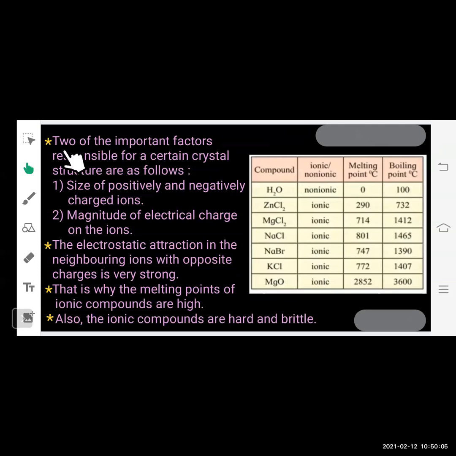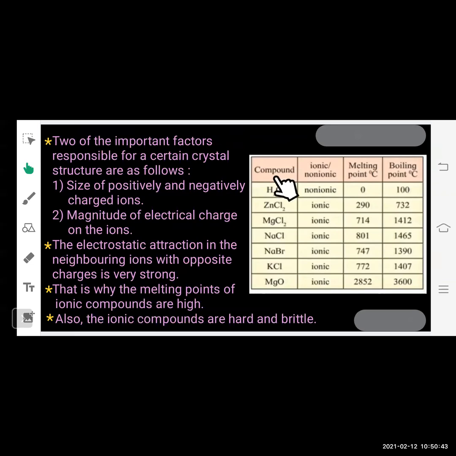Now, two of the important factors responsible for a certain crystal structure are as follows: the size of positively and negatively charged ions, and the magnitude of electric charge on the ions. The electrostatic attraction between neighboring ions with opposite charges is very strong. So we can see here the opposite charges attract each other with a very strong force, because of which the melting points of the ionic compounds are very high. And also the ionic compounds are very hard and brittle.